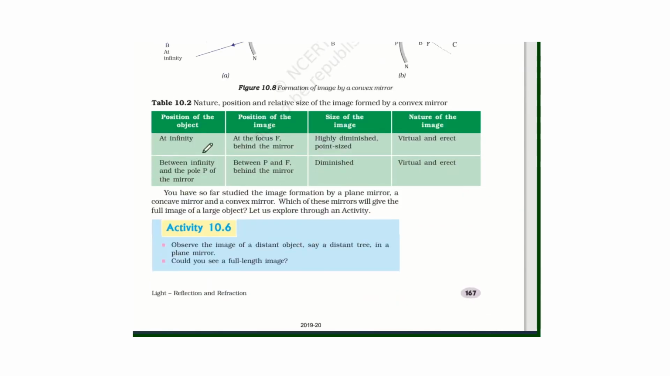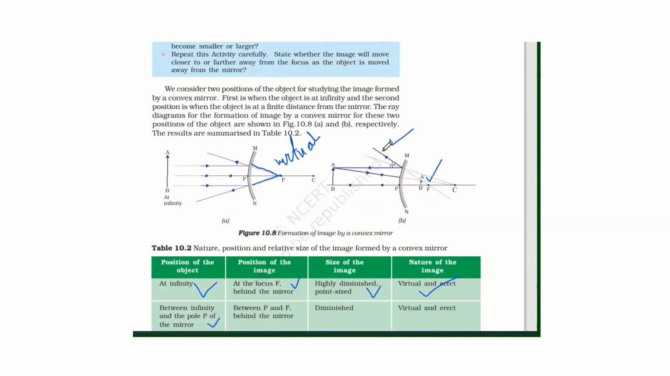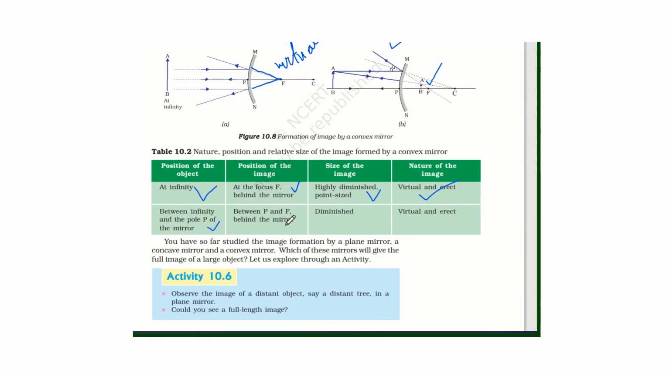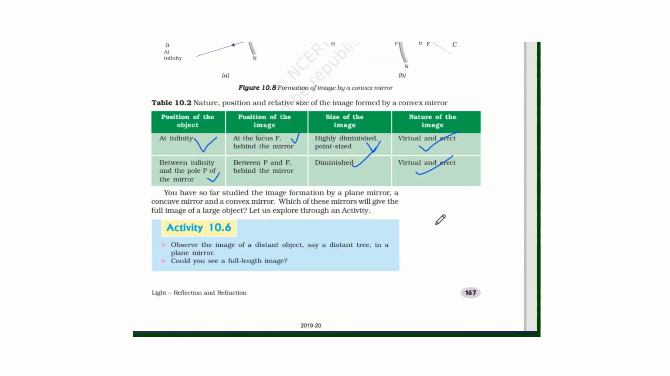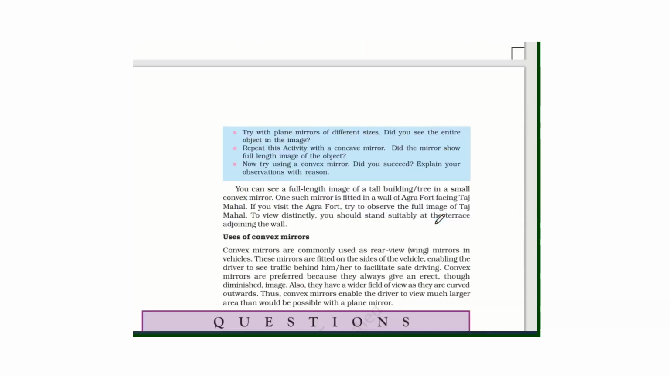So when the object is at infinity, the image is formed at the focus. It is highly diminished, means small in size, point in size, virtual and erect. When the object is between pole and infinity, this is the pole and infinity is a large distance, the image is formed between P and F. It is small in size, diminished, virtual and erect. So the convex mirror always forms virtual images.